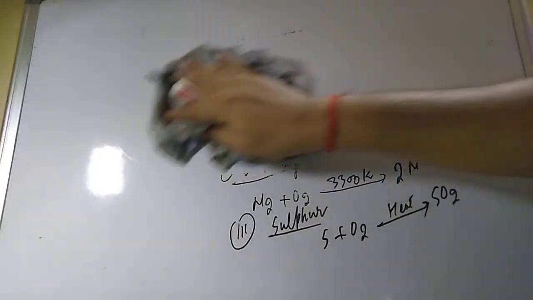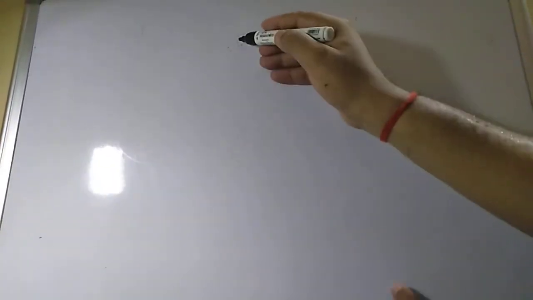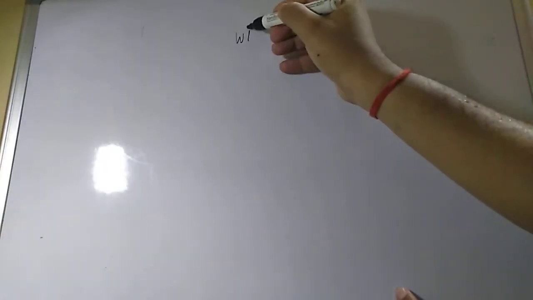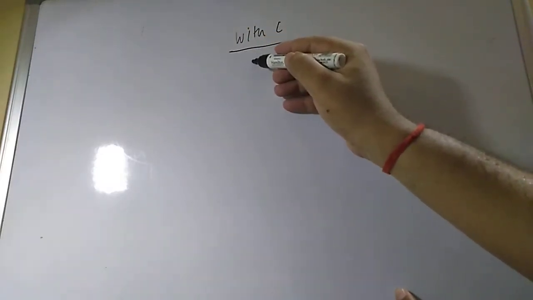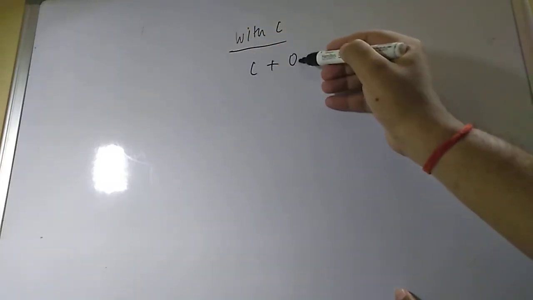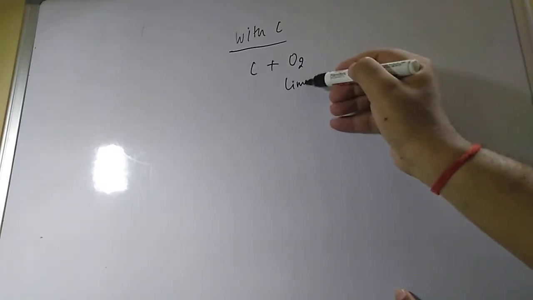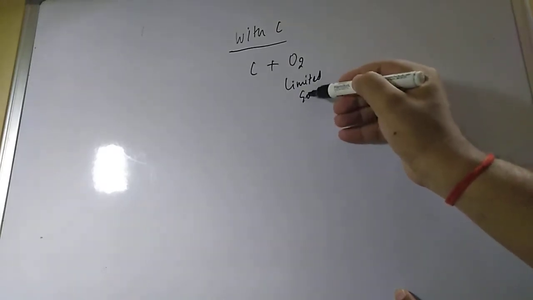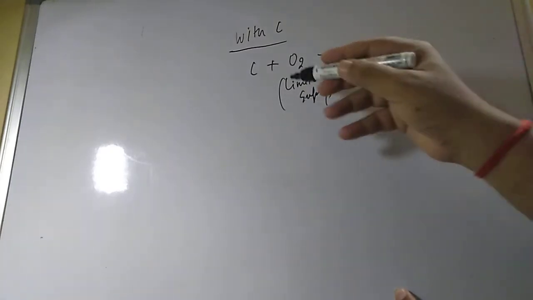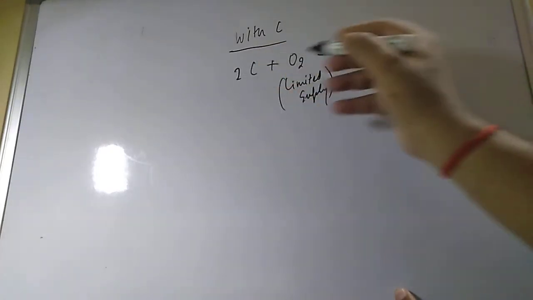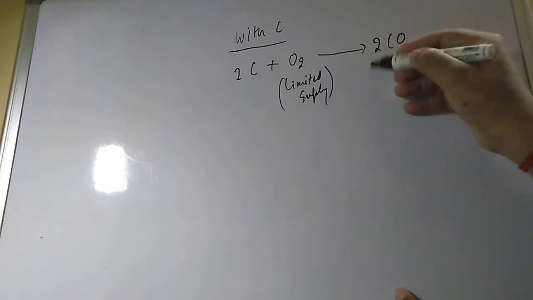Next, students, let us see how it reacts with carbon. If you are taking oxygen in limited supply, then carbon will not completely burn, so it will give carbon monoxide.